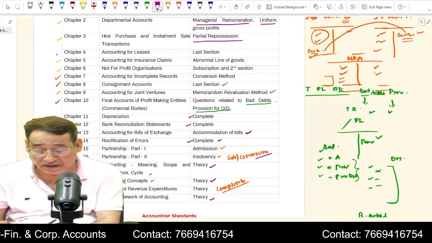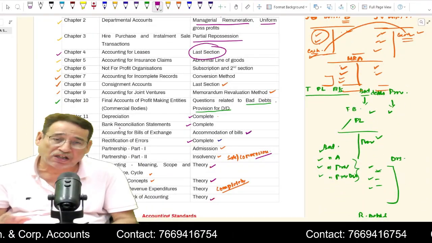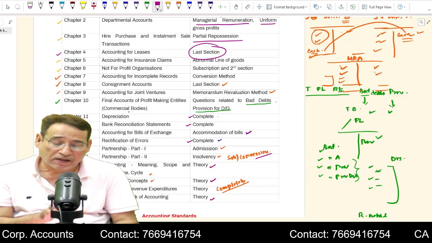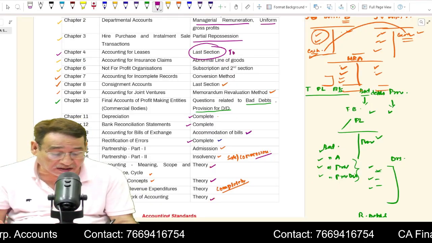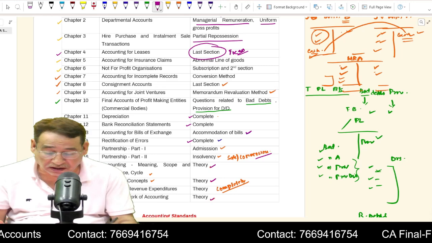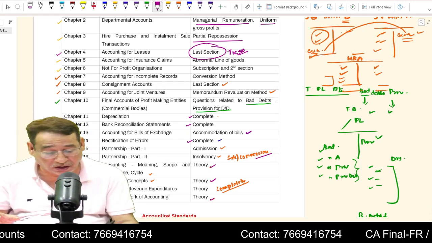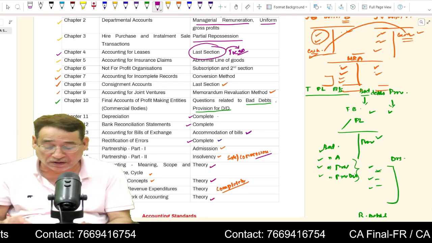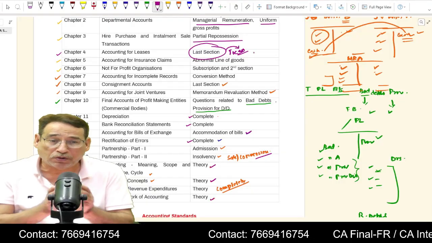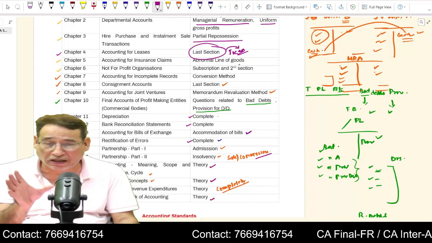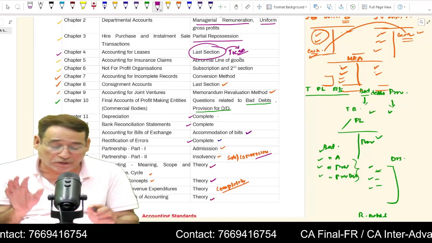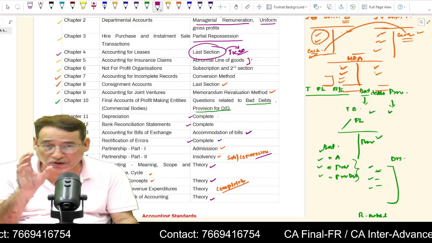Coming over to leases. Now, the last section of leases is very important, correct? So you need to focus upon the last section which we have completed. This is the only area of concern, so you need to put a bit of effort into it. Insurance claim, I have already told you, you need to focus very hard on abnormal loss of goods. Under abnormal loss of goods, this is the most important part, and you are surely going to have a question out of this one.